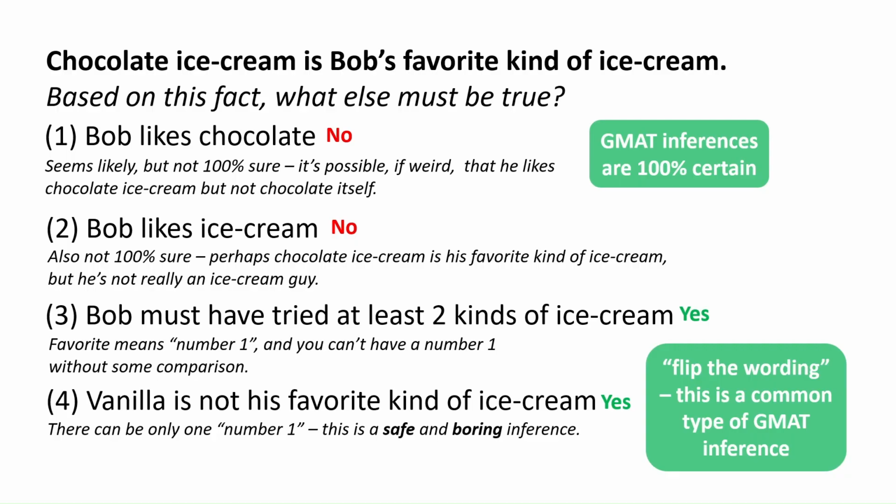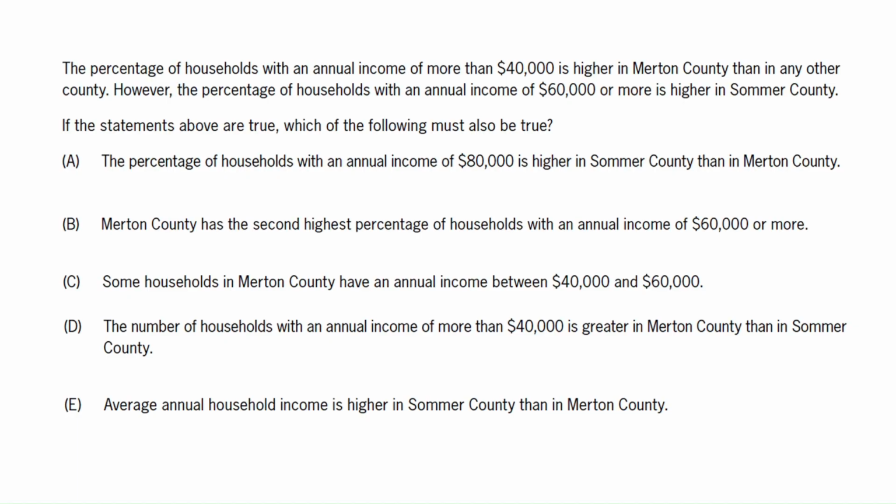Okay, back to the problem. We're told that Merton County has a higher percentage of 40,000 plus households, and Summer County has a higher percentage of 60,000 plus households. It looks like Summer County is the richer county, but watch out. Answer A claims something about 80,000 plus households, but we don't have any information about them. Maybe Summer County has no households that are higher than 80,000. We don't know, and therefore A doesn't have to be true. We can eliminate it.